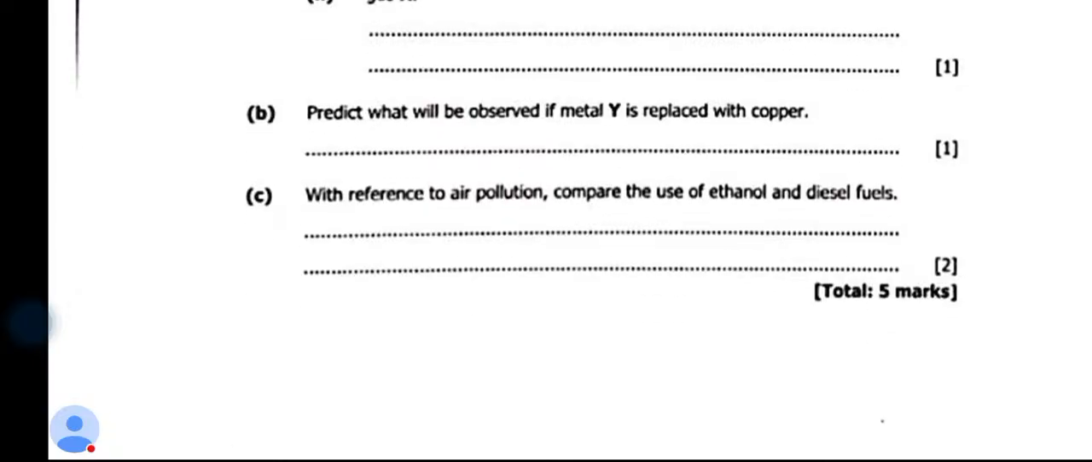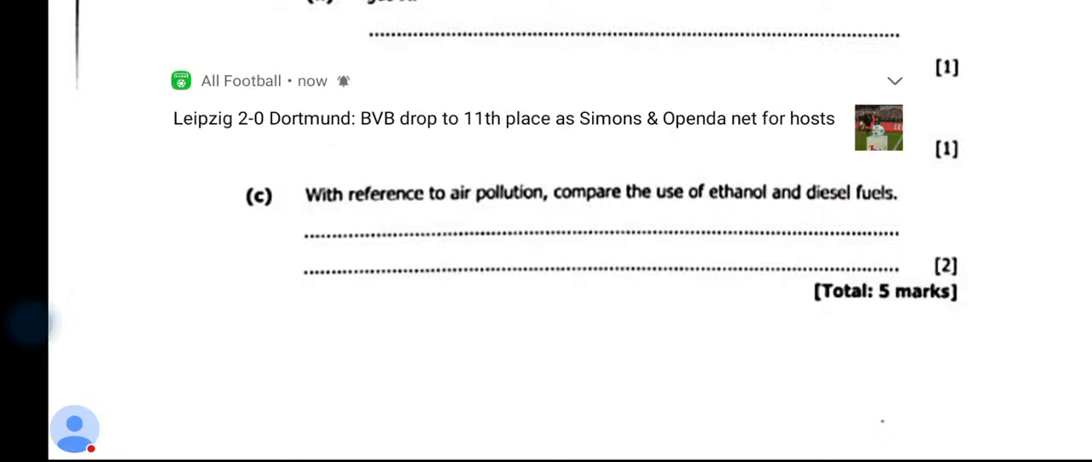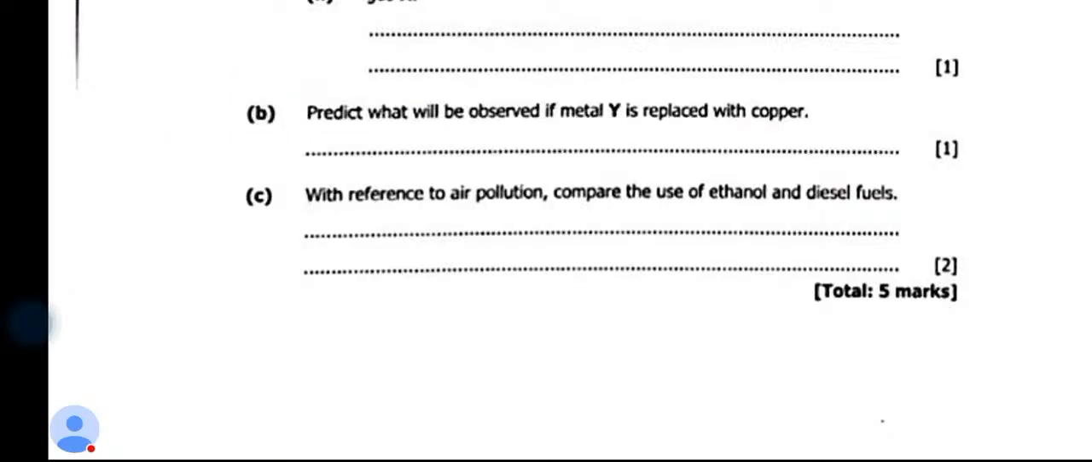Okay. Now, with reference to air pollution, compare the use of ethanol and diesel fuels. Number 1, when ethanol burns, it provides less carbon dioxide. And if there is carbon monoxide, which is found maybe in diesel, if there is incomplete combustion, it will cause effects to the environment or to the plants.